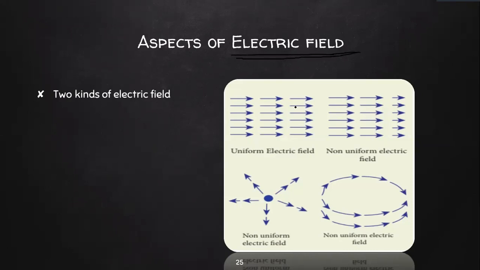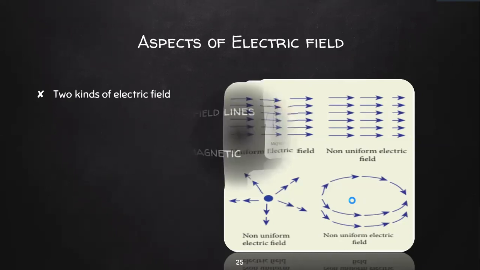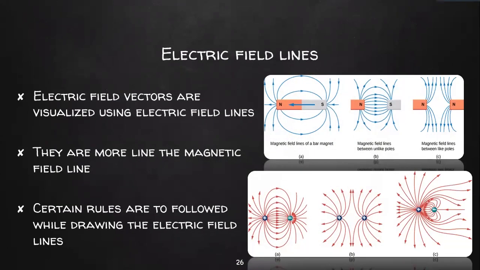In the case of a uniform electric field, the magnitude is the same everywhere and the direction is also the same everywhere. In the case of a non-uniform field, either one changes. If the magnitude changes, then again we will call it a non-uniform field. If the direction changes, then we will call it a non-uniform field. If both change, again it is a non-uniform electric field. So there are two types of electric field, uniform field and non-uniform electric field.